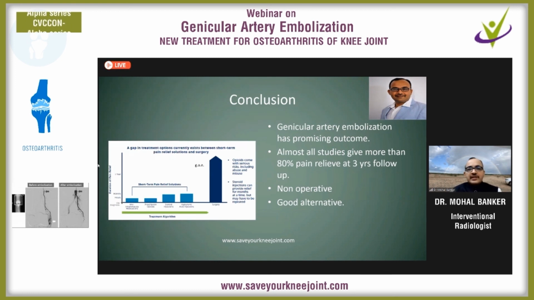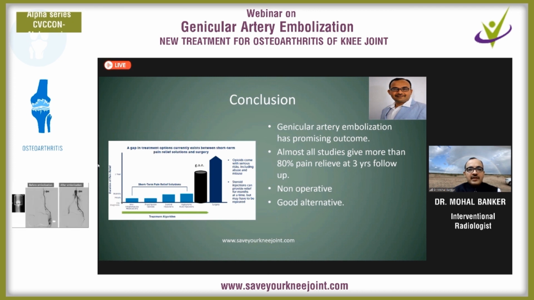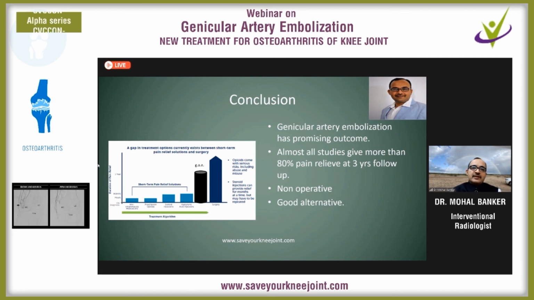So, in conclusion, we have seen lots of literature suggesting more than 80% pain relief with this genicular artery embolization. Previously there was no option available between non-operative and operative treatment, but with the promising results of genicular artery embolization, it has given a good alternative to operative treatment.